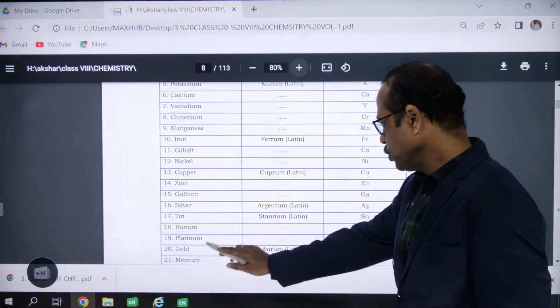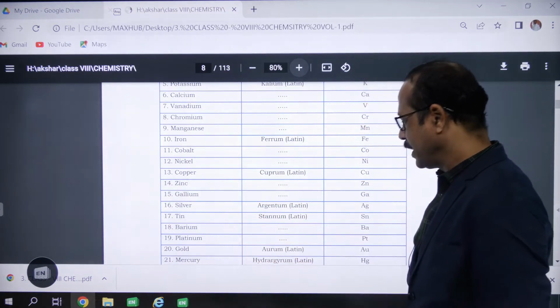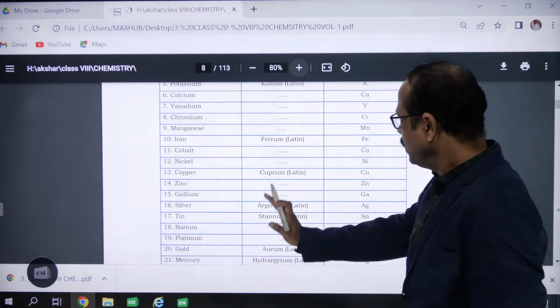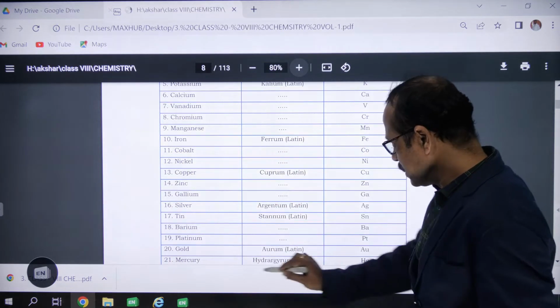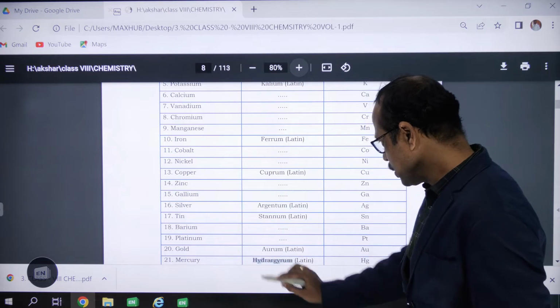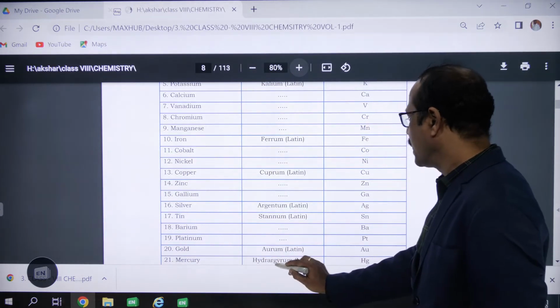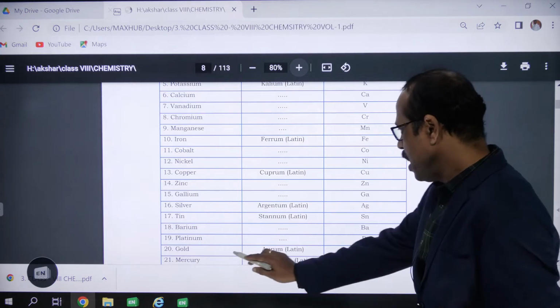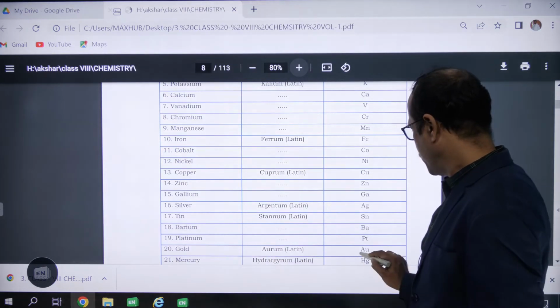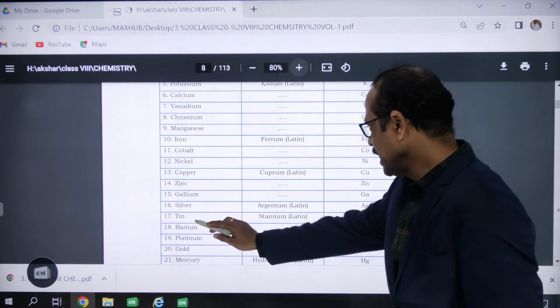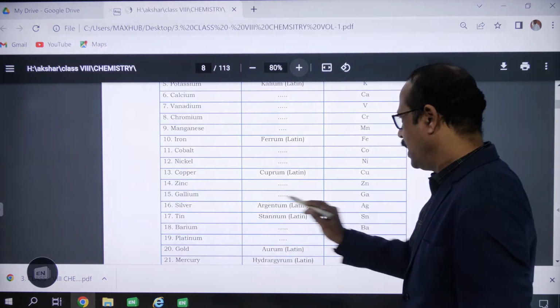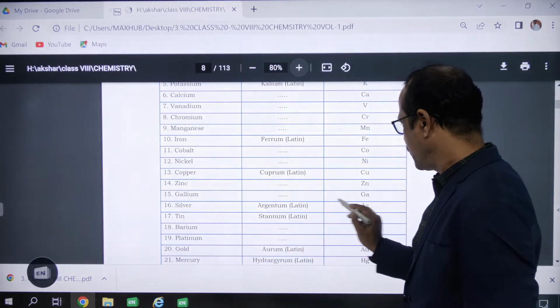Tin, stannum; gold, aurum; mercury, hydrargyrum. So the symbols are given based on the Latin names. Hydrargyrum starts with H, and here a prominent letter G, so it is taken as Hg. Aurum, gold, Au. Similarly, tin, stannum, Sn, and silver, argentum, Ag.